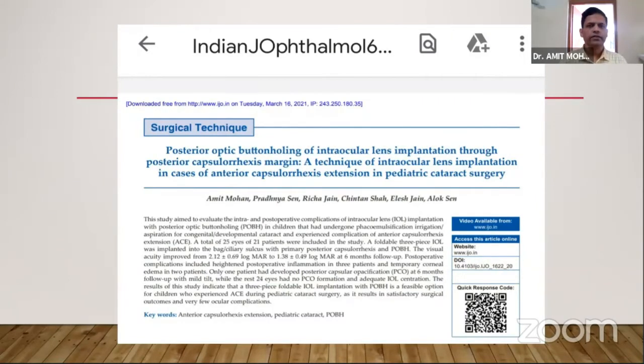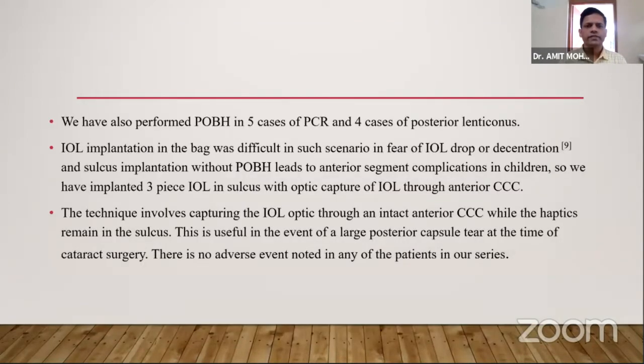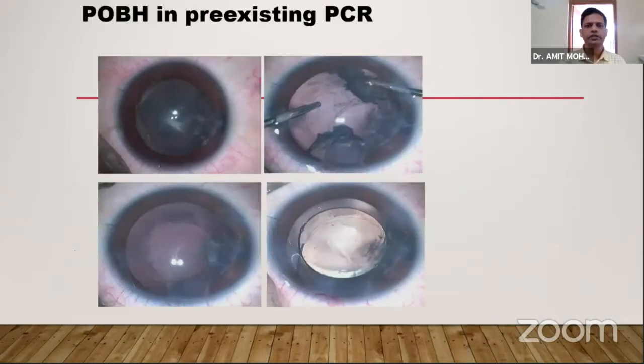We have also performed POBH in 5 cases of posterior capsular rent and 4 cases of posterior lenticonus. IOL implantation in the bag was difficult in such scenarios for fear of IOL drop or decentration, and sulcus implantation without POBH leads to anterior segment complications in these children. This technique involves capturing the IOL optic through the intact anterior capsular axis margin while the haptics remain in the sulcus. This is useful in the event of a large PCR at the time of cataract surgery. There is no adverse event noted in any of the patients in our series.